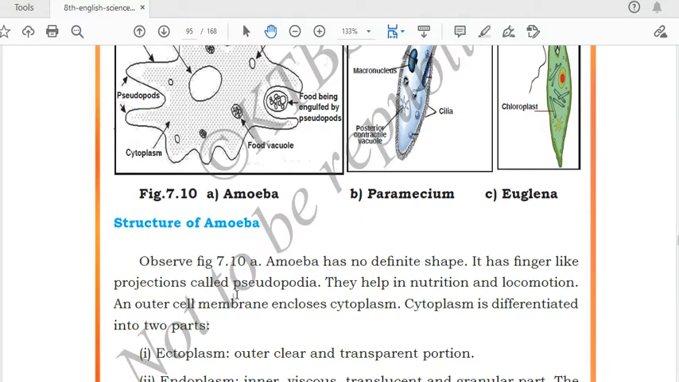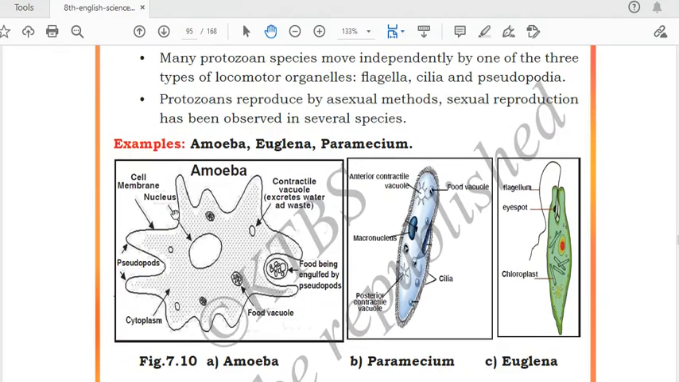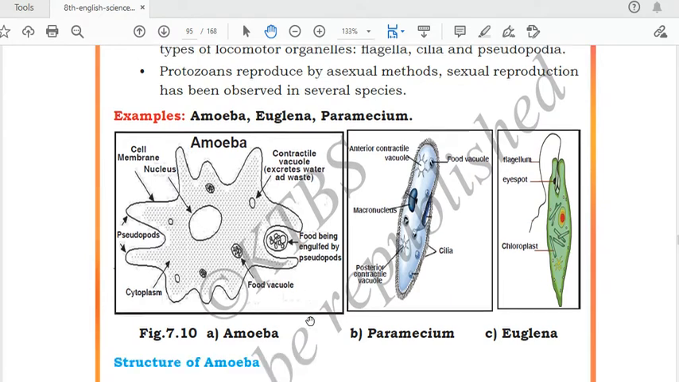So what is the function of pseudopodia? They help in nutrition and locomotion. Locomotion means movement from one place to another place. An outer cell membrane encloses cytoplasm. Cytoplasm is differentiated in two places. You can see one cell membrane is there, outer covering. Inside the cell membrane, cytoplasm is present.